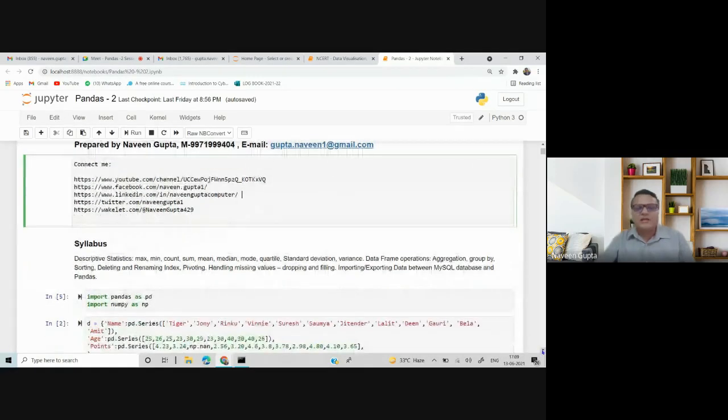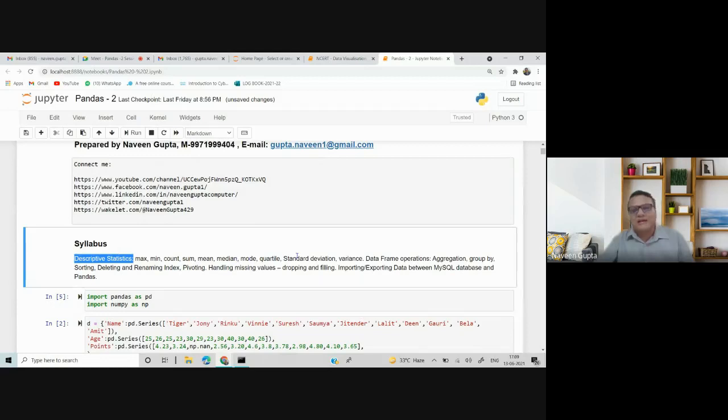So now what is the syllabus? The syllabus says descriptive statistics, that is max, min, count, sum, mean, median, mode, quantile, standard deviation and variance. These are the topics which are more related to statistics. As we know that we are training students for data analytics and data science, the student should be aware of all these terms.